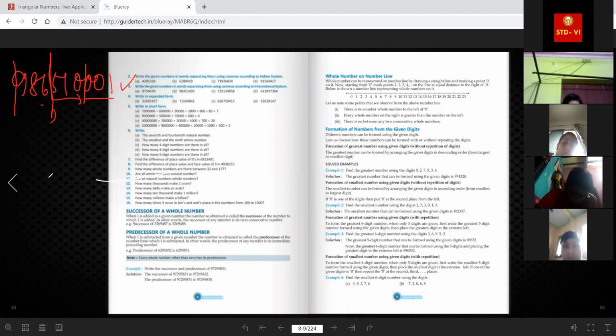And here this is quite the same as the Indian system. These are the places of hundreds, like 100, 10, 100, 1,000. Okay, so I think this part is also clear.